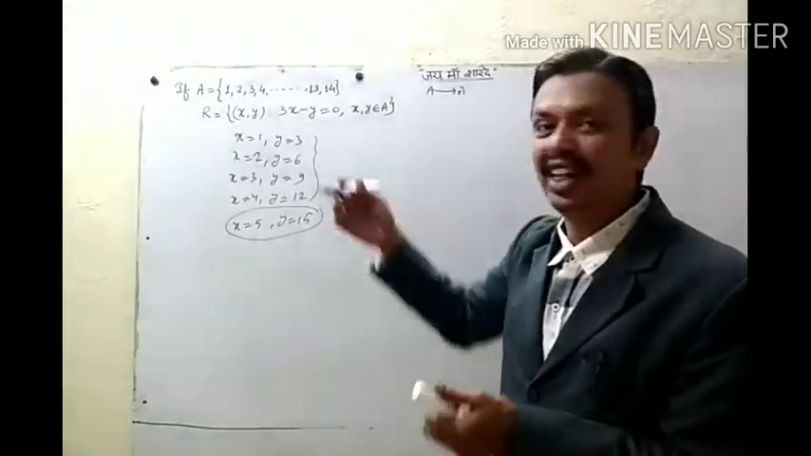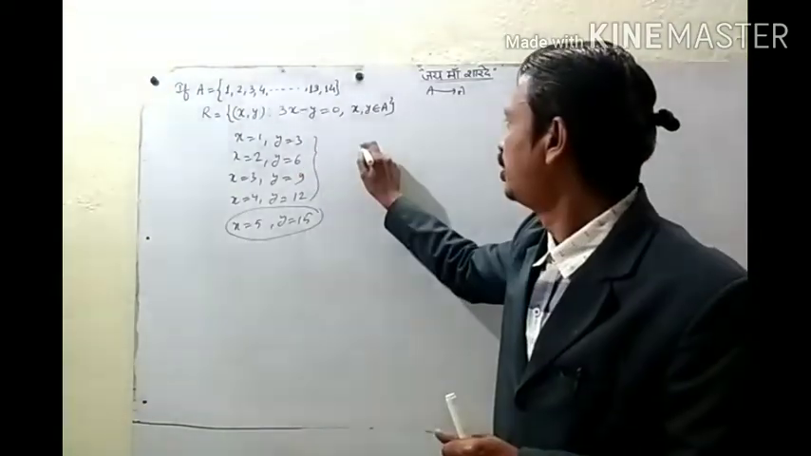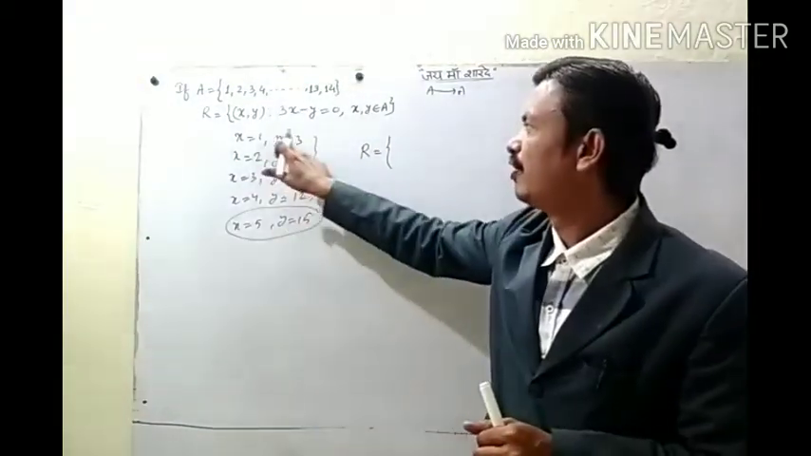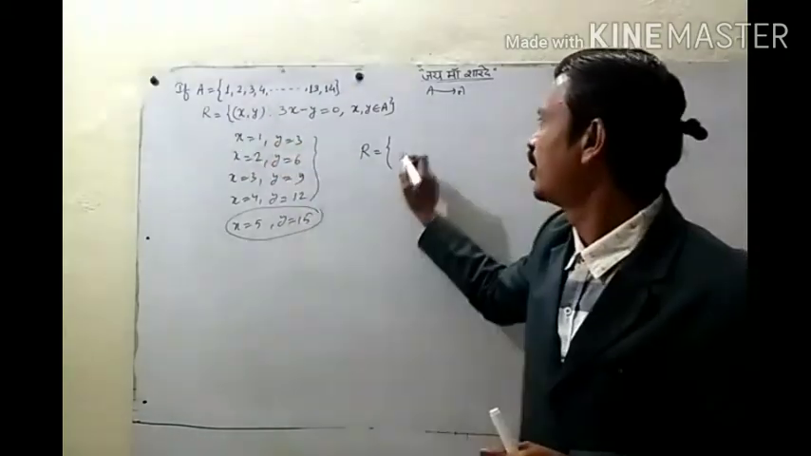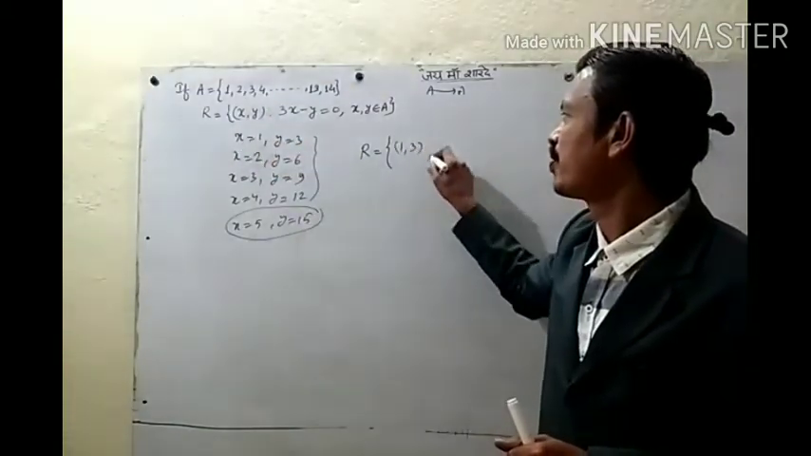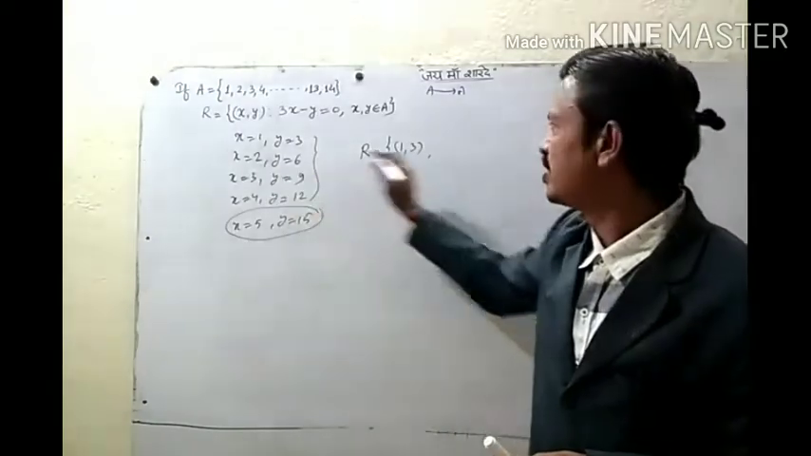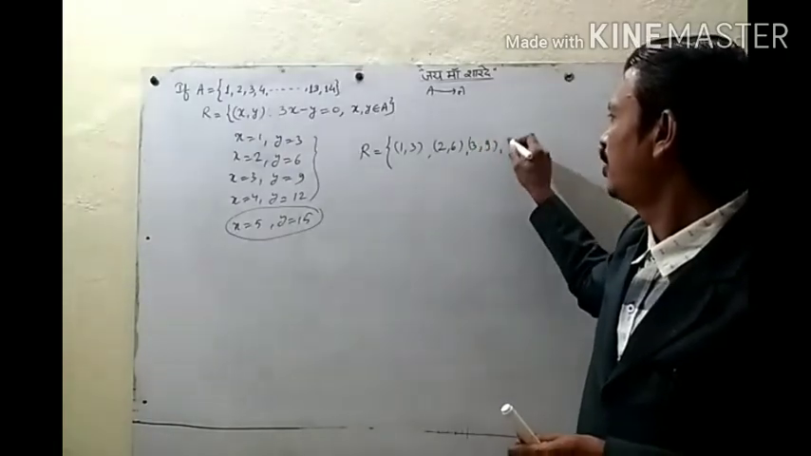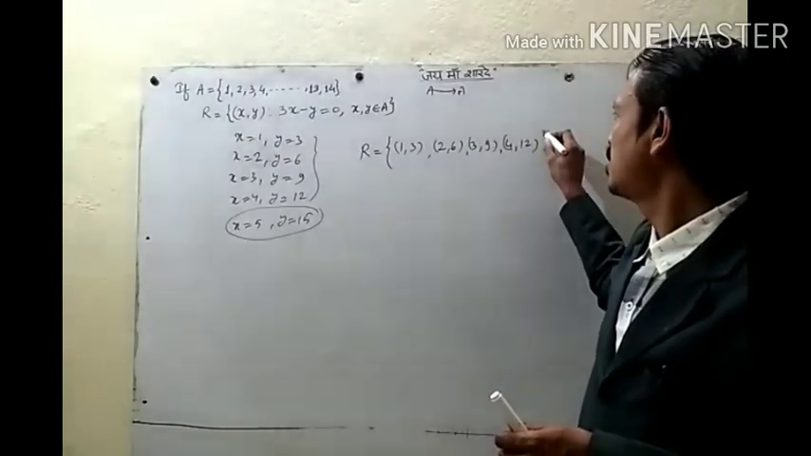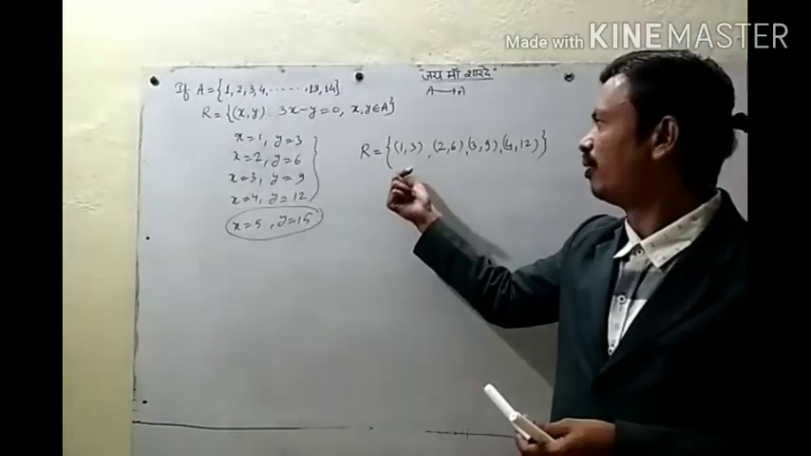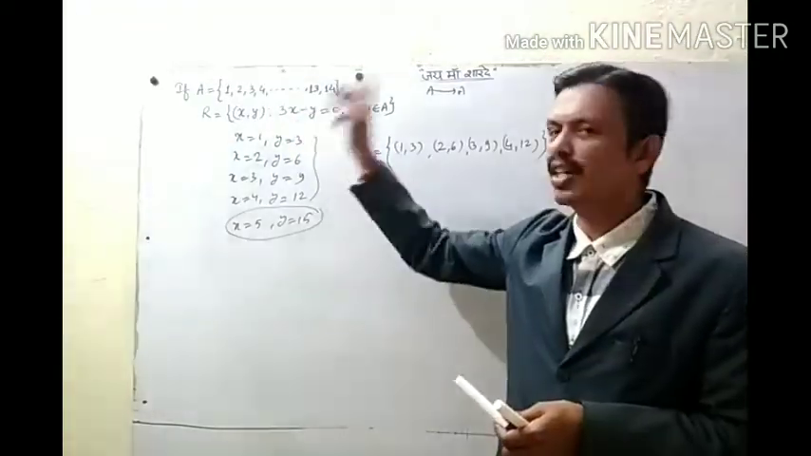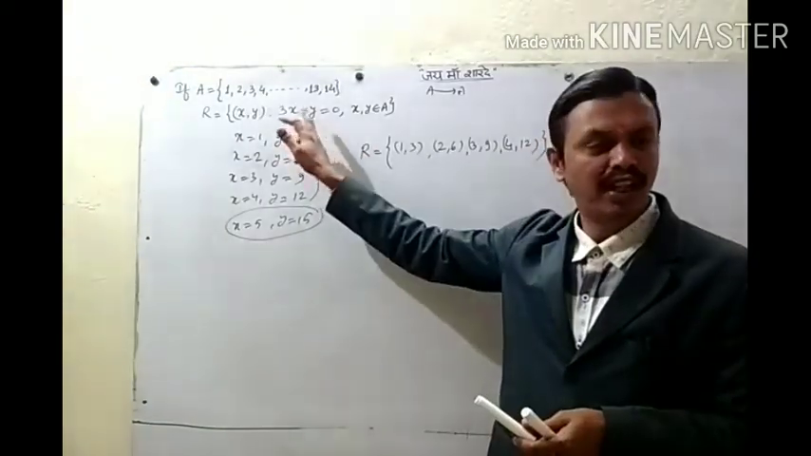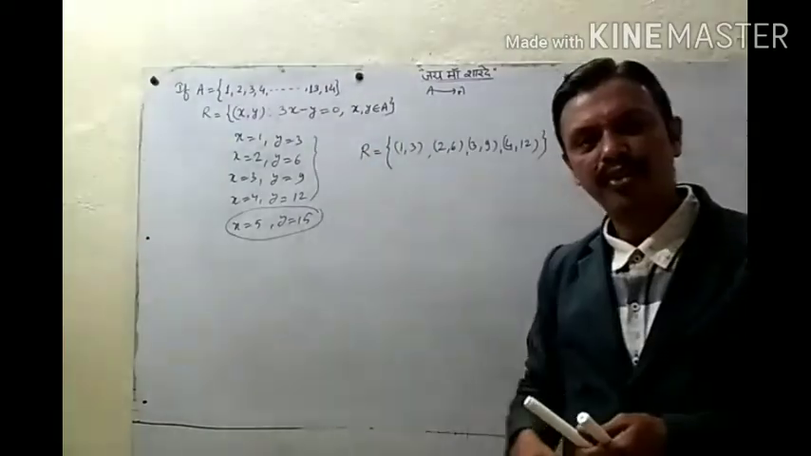So this set we can write in roster form like this. Write all the pairs: when x is 1, y is 3. The first element is x, the second element is y. So (1, 3). Okay? Then (2, 6), then (3, 9), and (4, 12). So this is our relation in roster form, and this is set builder form. So algebraically we can write any relation in two forms, roster and set builder. Okay?